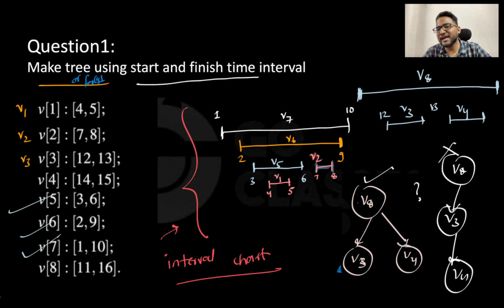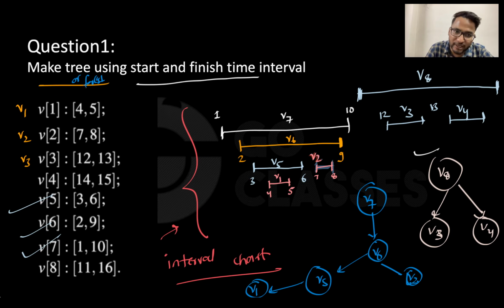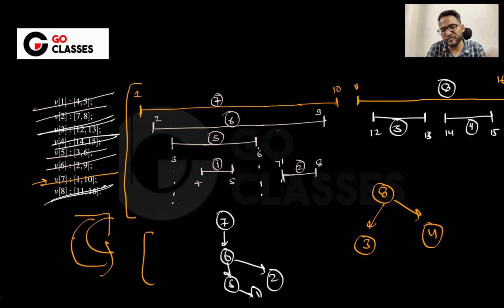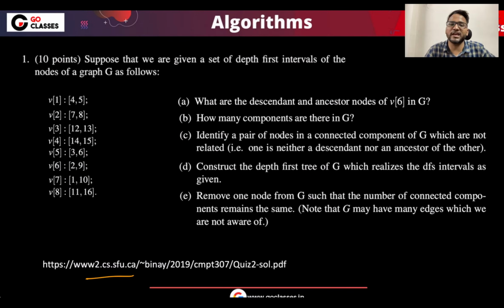I hope this kind of question is fine to everyone, where they give you the intervals and then ask, can you draw the tree? This is the first kind of question. Now let's move to the second kind of question. In this first kind of question only, they can ask many different types of questions, like what are the descendant and ancestor nodes of V6 and something like that, right?